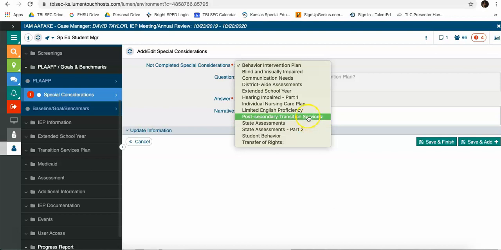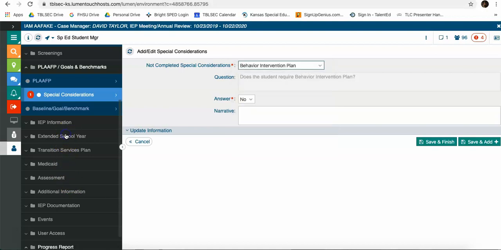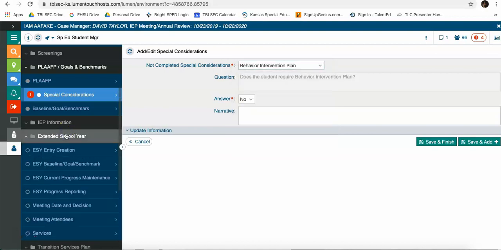Both of these have to say yes, extended school year is required, or yes, post-secondary transition services are required in order to access that part of SPED. If you work on extended school year before you do special considerations, it's in there, but the formatting may not move the way you want it to.